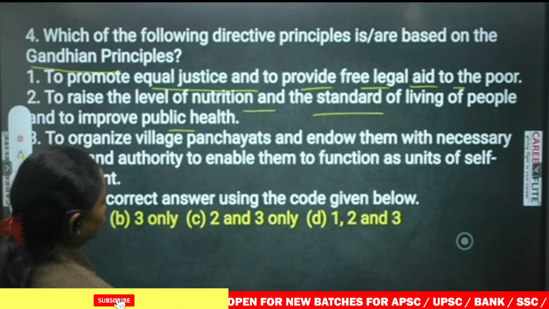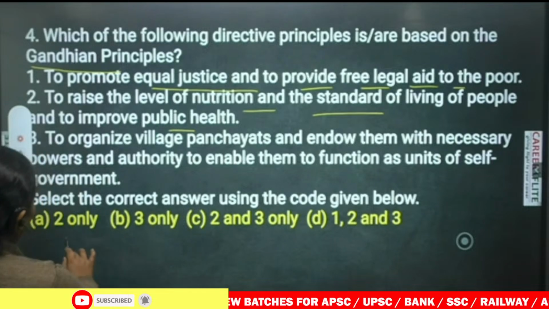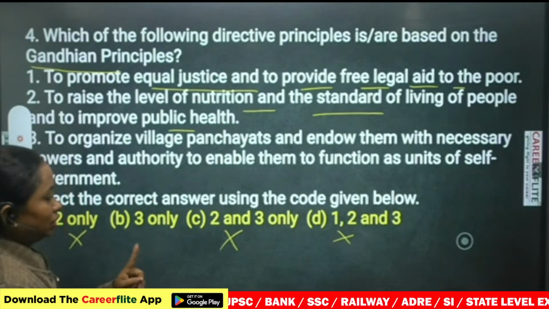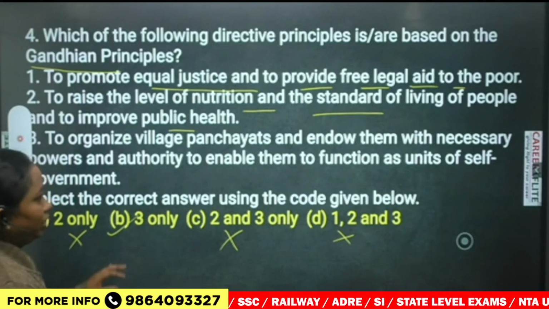So we eliminate the 1 and 2 options. So A2 will be cancelled, and this one also will be cancelled. That means this is our only remaining answer.